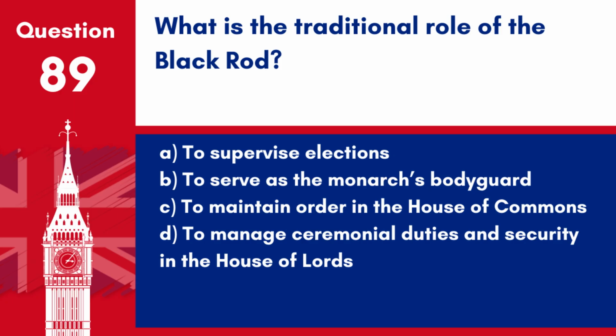Question 89. What is the traditional role of the Black Rod? A. To supervise elections. B. To serve as the monarch's bodyguard. C. To maintain order in the House of Commons. D. To manage ceremonial duties and security in the House of Lords. Answer D. To manage ceremonial duties and security in the House of Lords. The Black Rod is responsible for the maintenance of the building's security and order during ceremonies in the House of Lords.